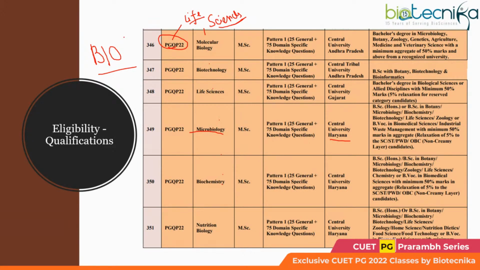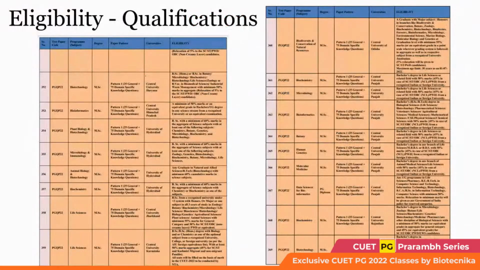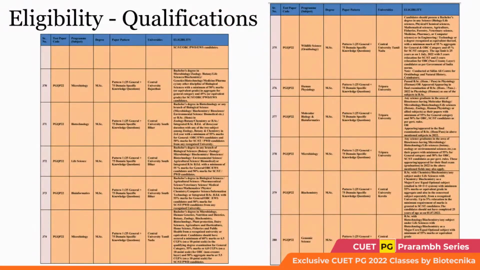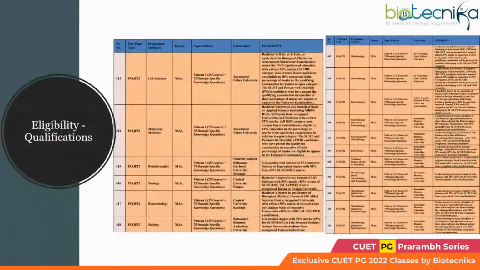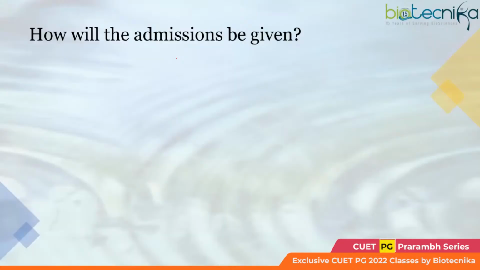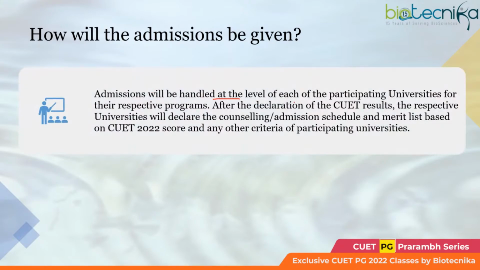So for the application, you have to check what the qualifications are for the universities. You can check that in the detailed notification. Now, how are the admissions given? It will be handled at the level of each participating university for their respective program. If you simply clear the exam, it doesn't give you the authority that you will get the admission. QAT is just an entrance ticket. The universities will have their own admission process.